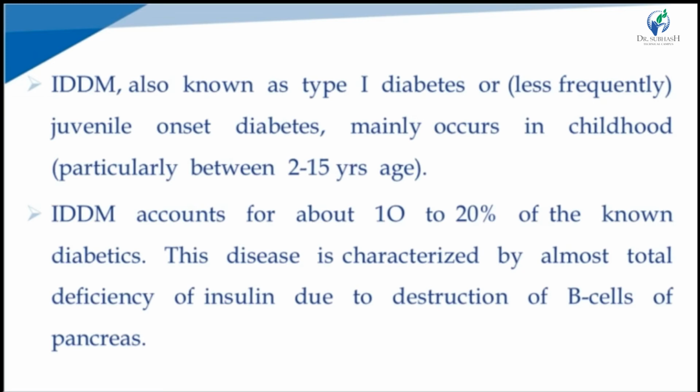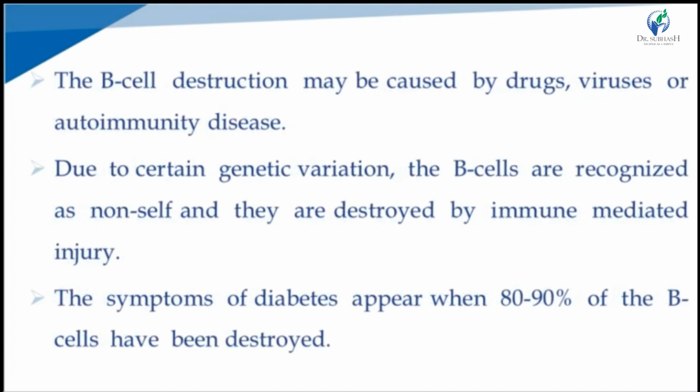IDDM is characterized by total deficiency of the insulin hormone due to destruction of the beta cells of the pancreas gland. Beta cell destruction may be caused by drugs, viruses, and autoimmune disease. Due to certain genetic variation, the beta cells are recognized as non-self and are destroyed by immune-mediated injury.